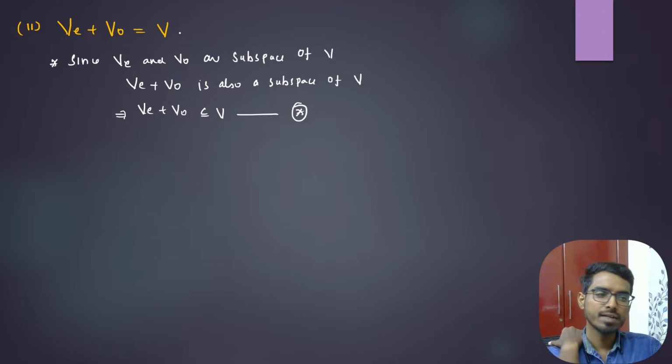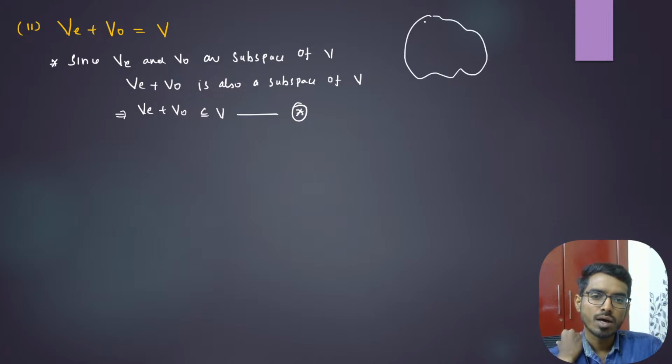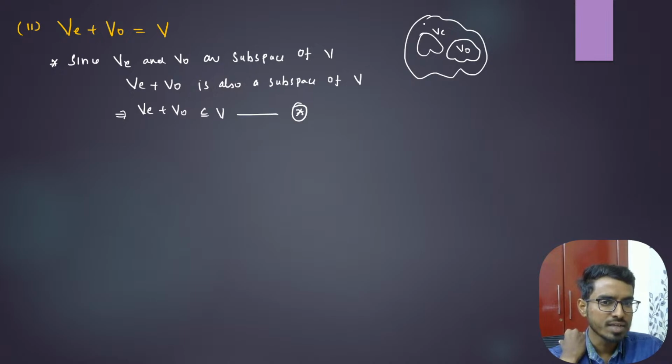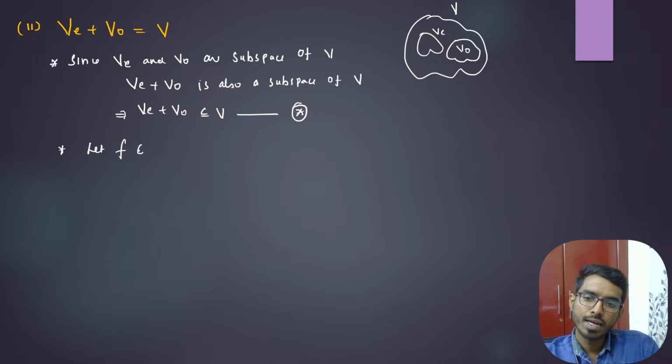We need to show this is contained in this and this is contained in here. This is obviously contained in V, because E and V naught both are subspaces and the sum of two subspaces is a subspace, and this is contained in V. So this is obviously true. Now I need to prove V is contained in this, right? So you take any function f in V, then you need to express this f as a sum of an even function and an odd function. Then I can say any f in V can be expressed as this.